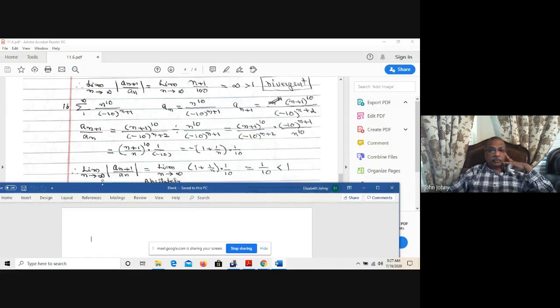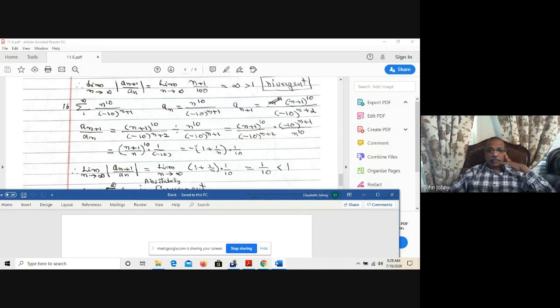Therefore, the limit as n approaches infinity of the absolute value of a_(n+1) over a_n is equal to the limit as n approaches infinity of (1 + 1/n) to the power of 10. That 10 is missing here also. Please correct it. Times 1/10. But that will not affect the answer.